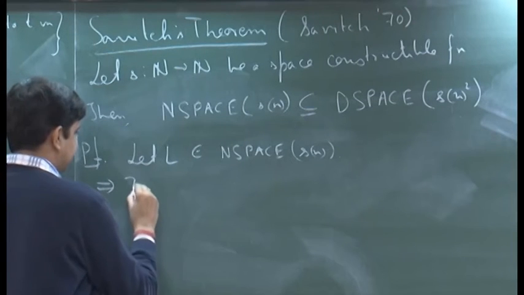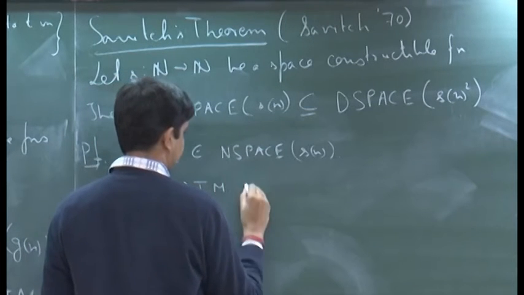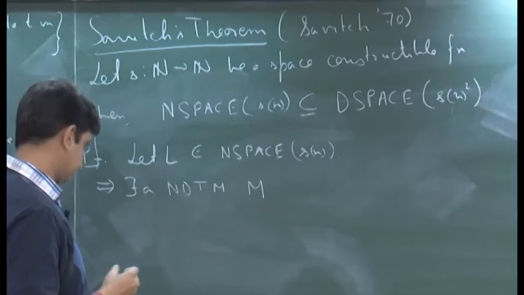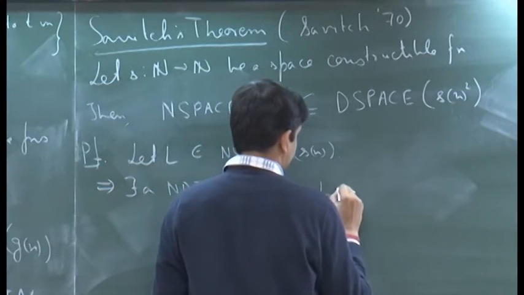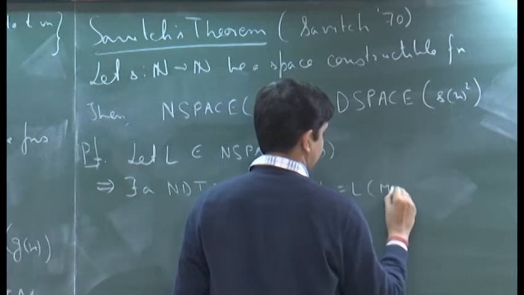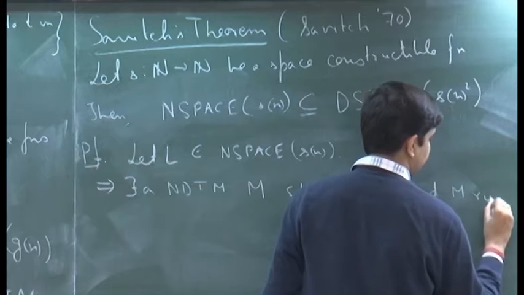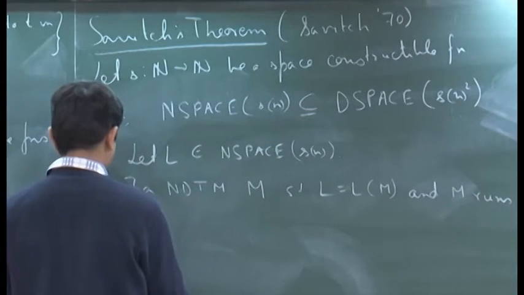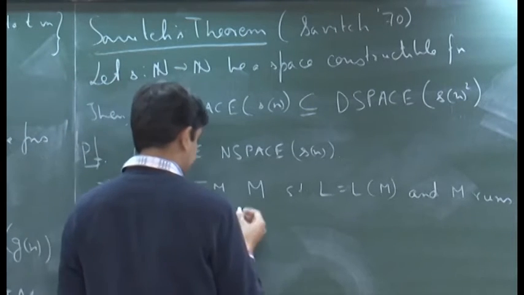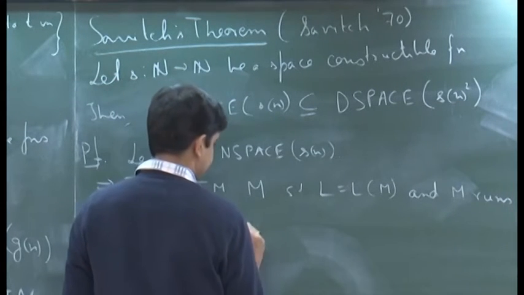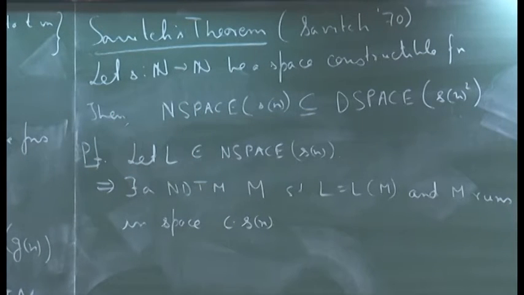It means that there exists some non-deterministic Turing machine M such that L is equal to L of M and M runs in space. So, let us say there is some constant C and it uses space C times S of n on an input of length n. Okay.